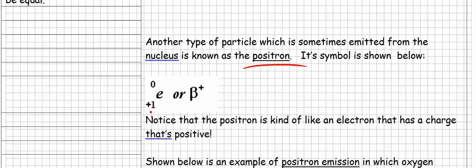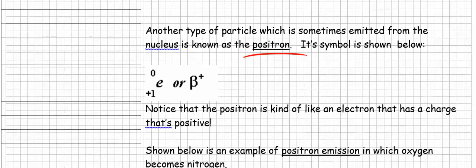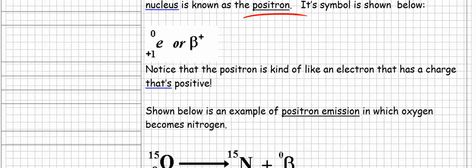Okay, folks, nuclear chemistry just gets weird sometimes, and you just have to go with the flow, okay? A positron is like an electron with a positive charge. Just accept it. We've never even thought about things like that. We've already shown that electrons have negative charge, but now we've talked about a positron, which is like an electron with a positive charge. Weird things happen at the nuclear level, so we just kind of have to accept it, all right? So notice that the positron is kind of like an electron that has a positive charge.